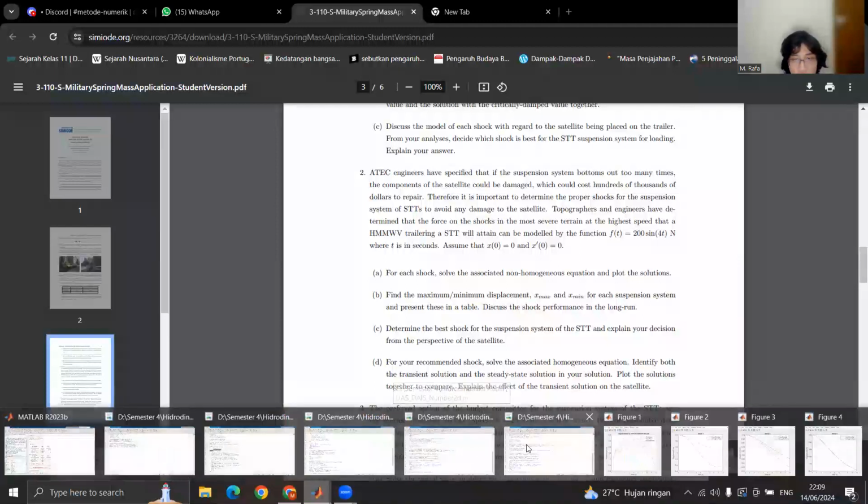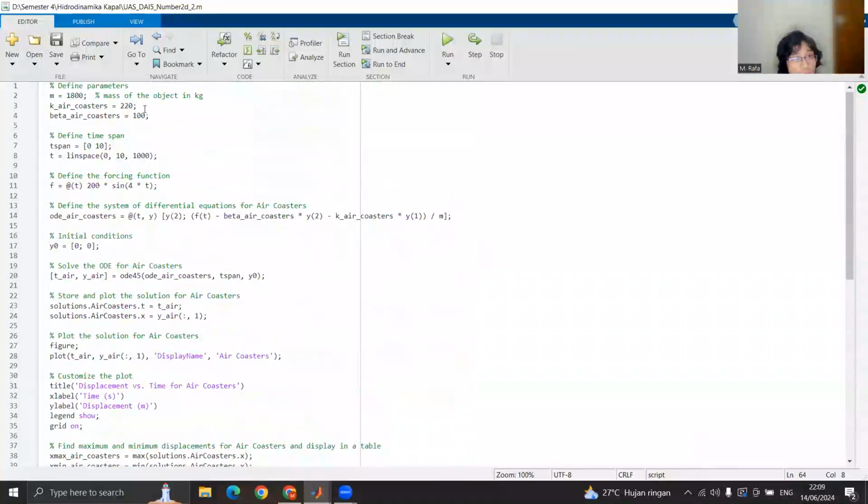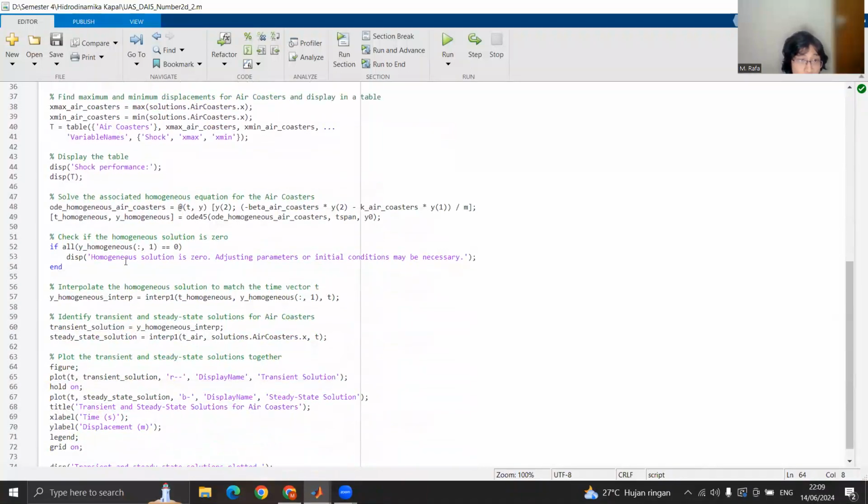For this problem, I've prepared my coding, since this is about the transient solution. Transient solution means that the system of the spring is moving. Since this is a trailer, a vehicle, it is moving. That's what we call transient state.